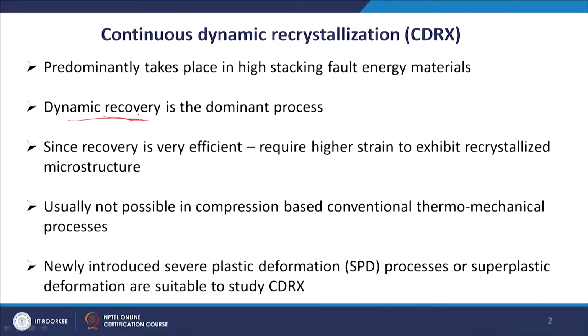Why does this kind of process take place especially in high stacking fault energy material? Because recovery is very efficient. When recovery is very efficient, it means dislocations can easily recover. I cannot have a discontinuous dynamic recrystallization, which requires a certain amount of dislocation density.